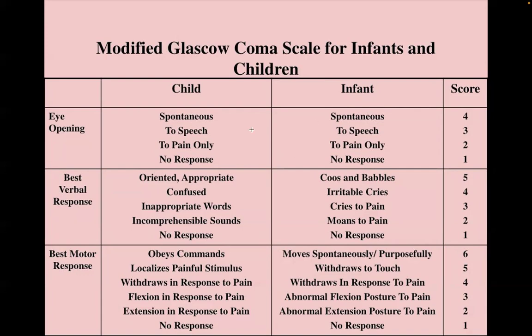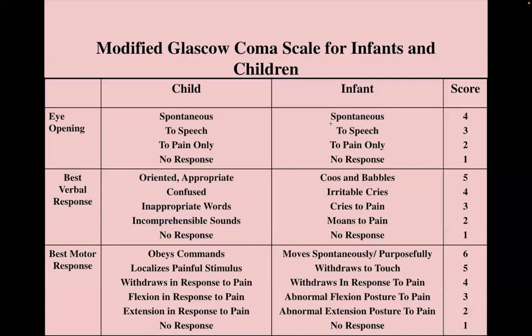The same thing what we usually used to see. Eye opening, whether it is spontaneous or to speech or to pain only and no response. Next is best verbal response. That is for infant, we have to check whether he coos or babbles. This will be 5. Irritable cries will be 4. Cries to pain, moans to pain, no response. This is for best verbal response.